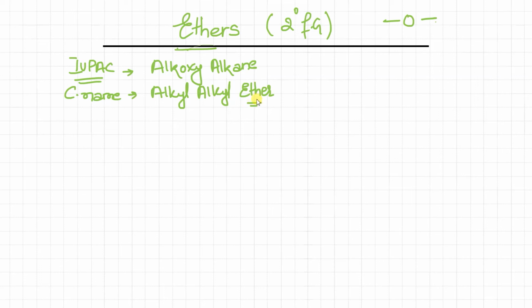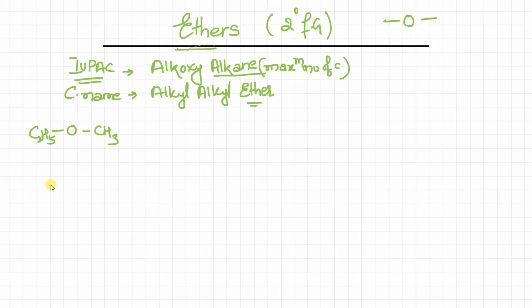Whenever we talk about alkoxyalkane, remember that whenever the word alkane comes, we have to consider the chain which has the maximum number of carbon. So in this case, the alkane will have the maximum number of carbon. Clear? Let me explain with the help of an example.